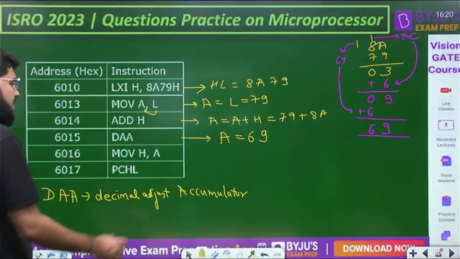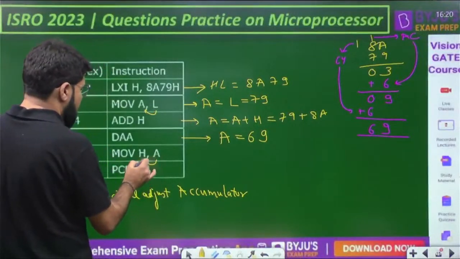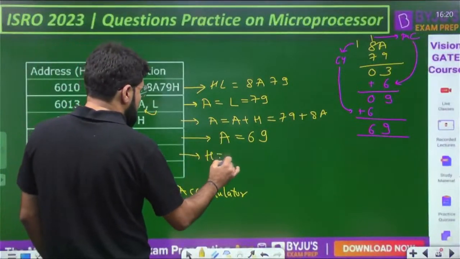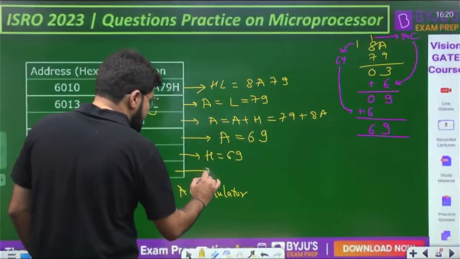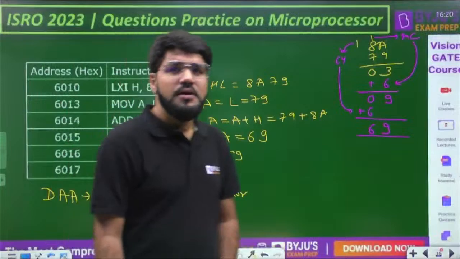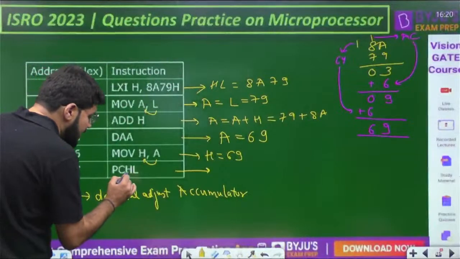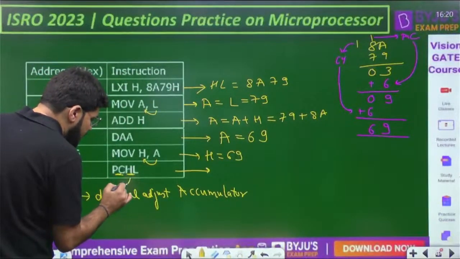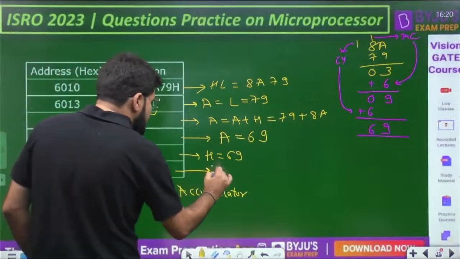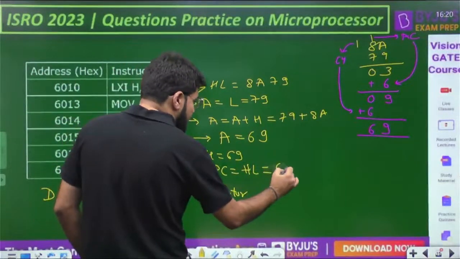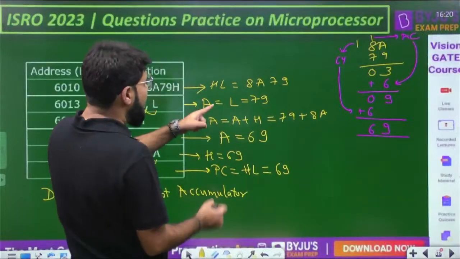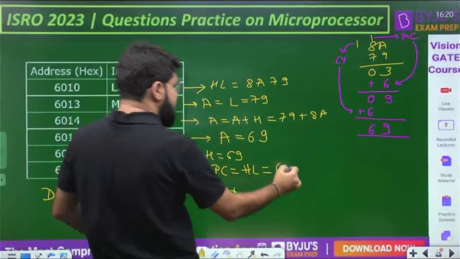Move H comma A. Now the contents of the accumulator are moved to H. The accumulator has 69, that will be moved to H. Now PCHL. What is the PCHL instruction? Again, a data transfer instruction. It will copy the contents of HL to the program counter directly. So PC gets what HL has. And what is HL? H has 69, and L, looking into this instruction, L contains 79.